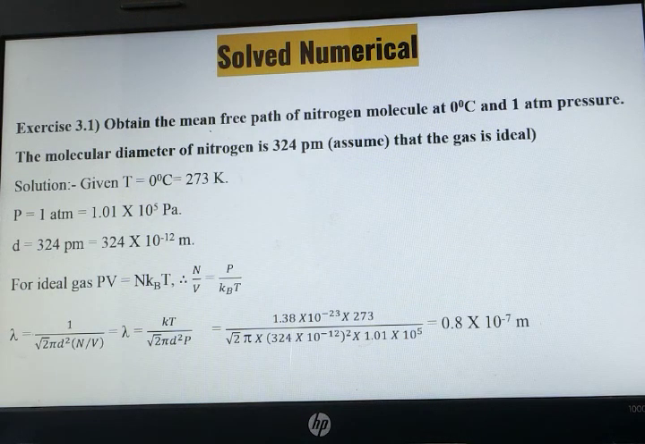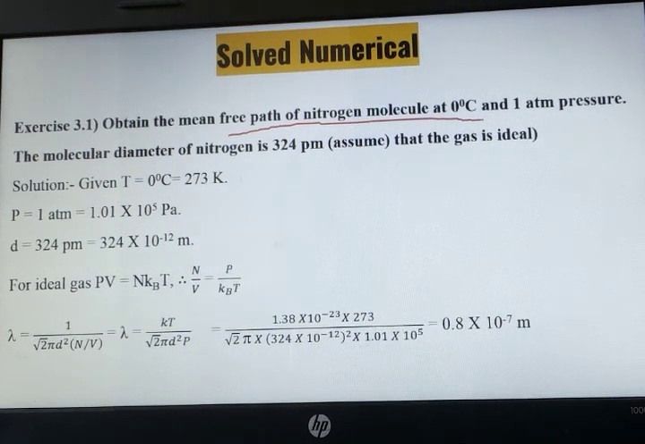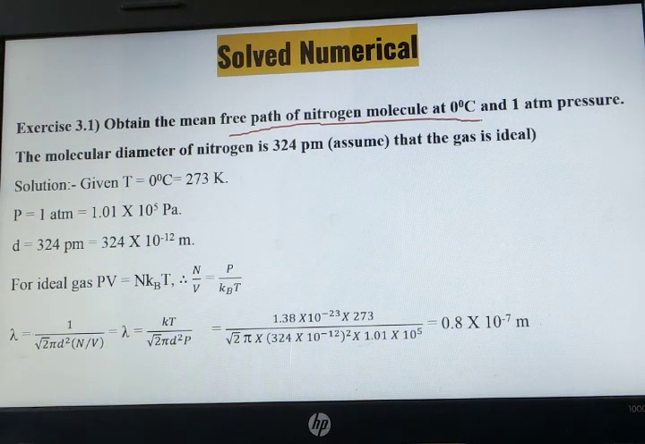Based on it, there is one numerical. Obtain the mean free path of a nitrogen molecule at 0 degree Celsius and 1 atm atmospheric pressure. The molecular diameter of a nitrogen molecule has been given as 324 pm, assuming the gas is ideal.